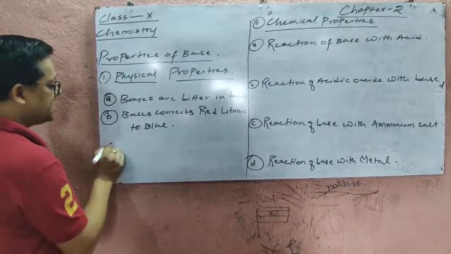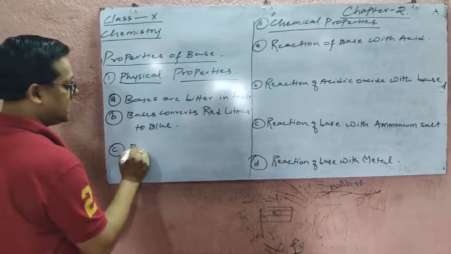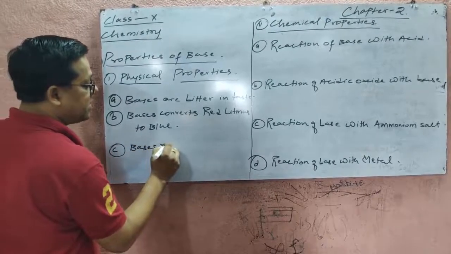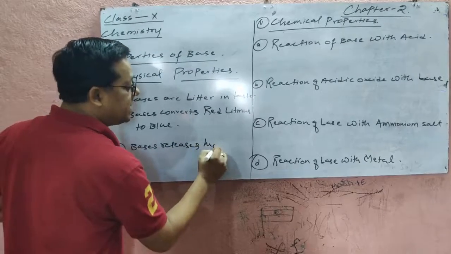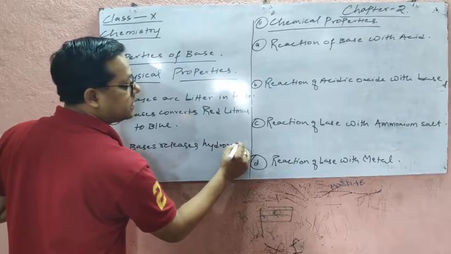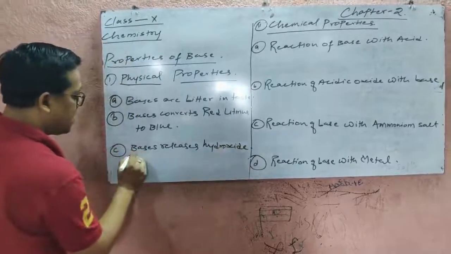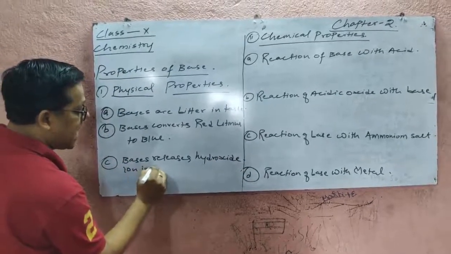And the third is, bases release hydroxide ion in aqueous solution.